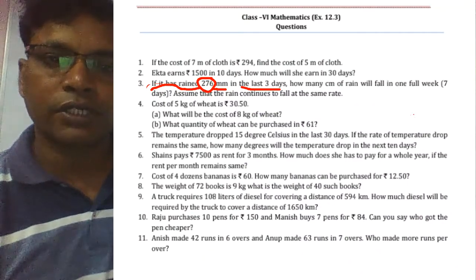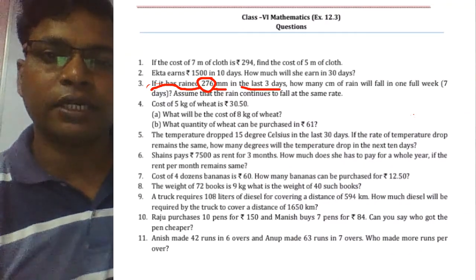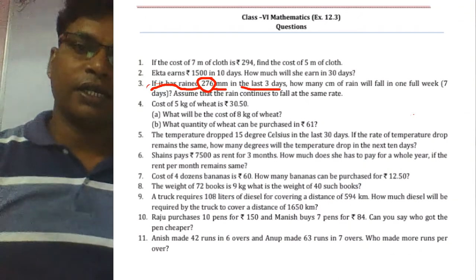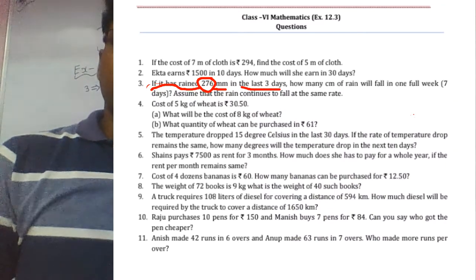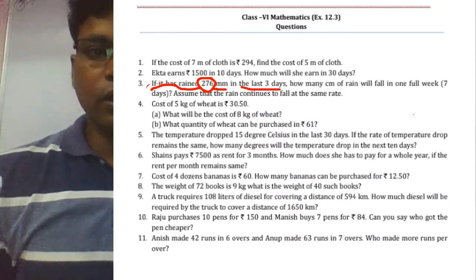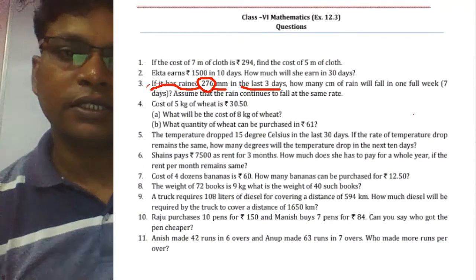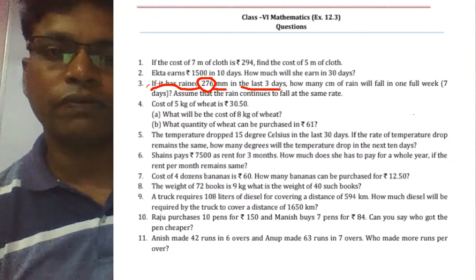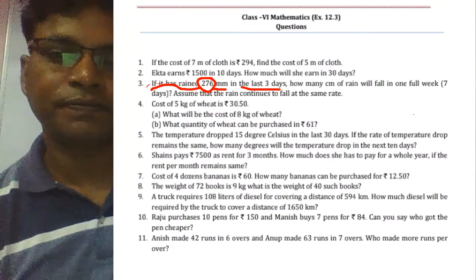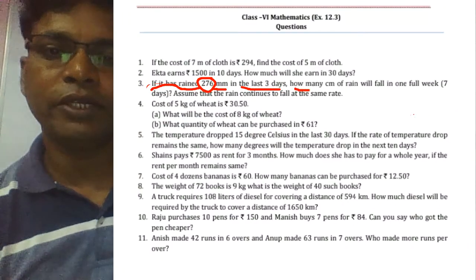So what does your question ask? How many centimeter of rain will fall in 1 week, means 7 days? Assume that rain continues to fall at the same rate.